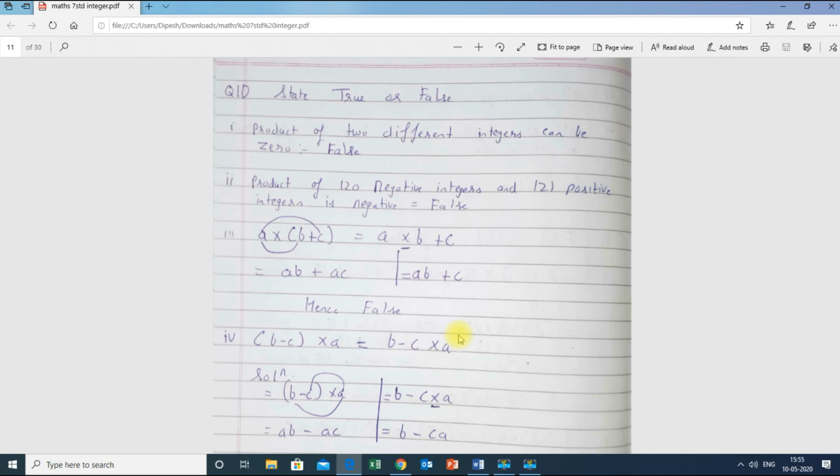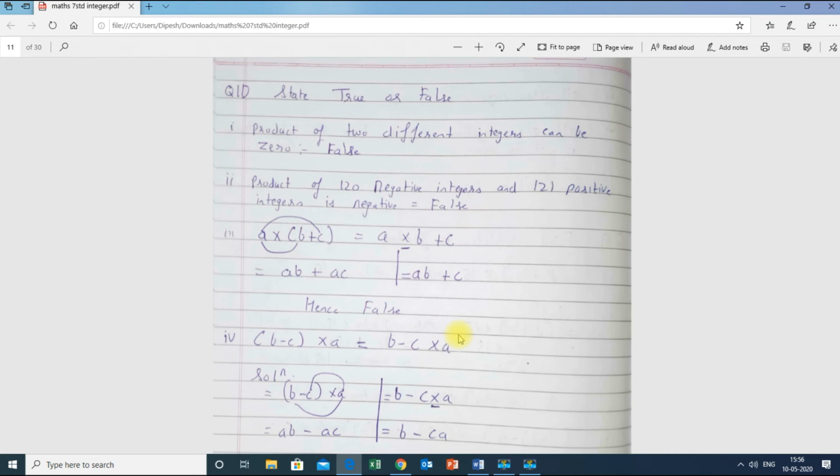Any number, for example 1 into minus 1, I will get minus 1. 1 into minus 2, I will get minus 2. So I never get 0 if I multiply two integers, because 0 is not an integer over here. Keep this in mind. The answer is false. Product of 120 negative integers and 121 positive integers is negative. Again it is false.